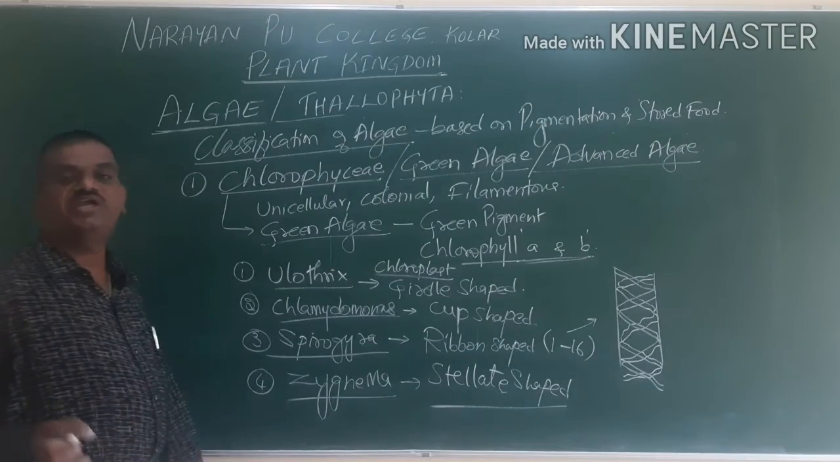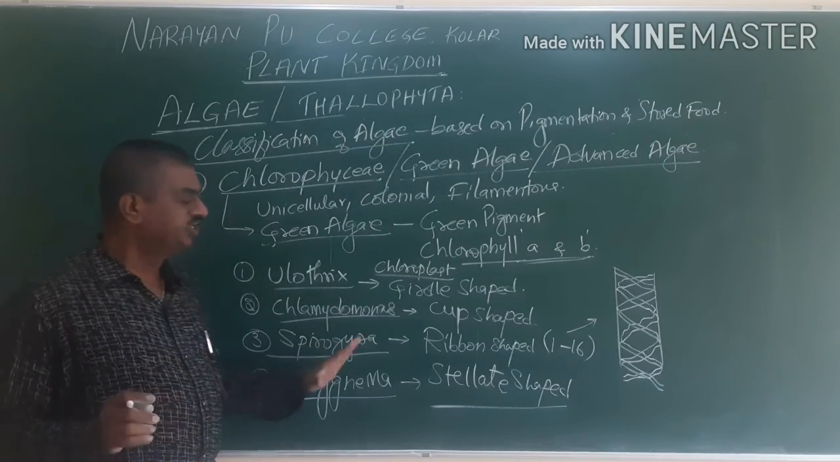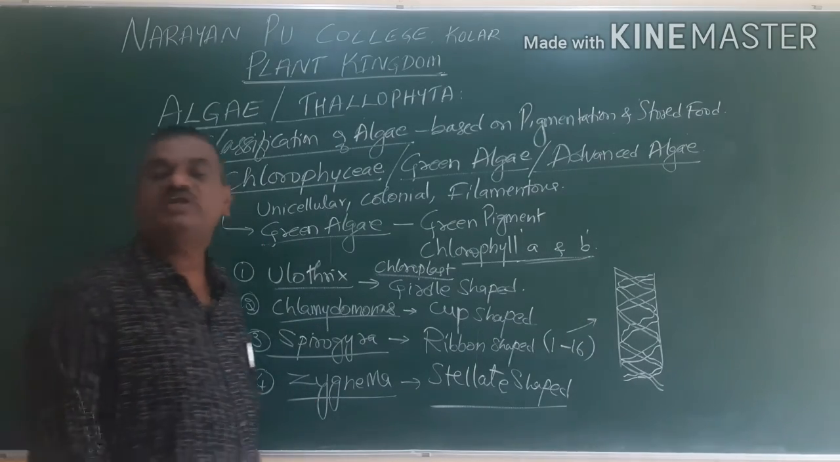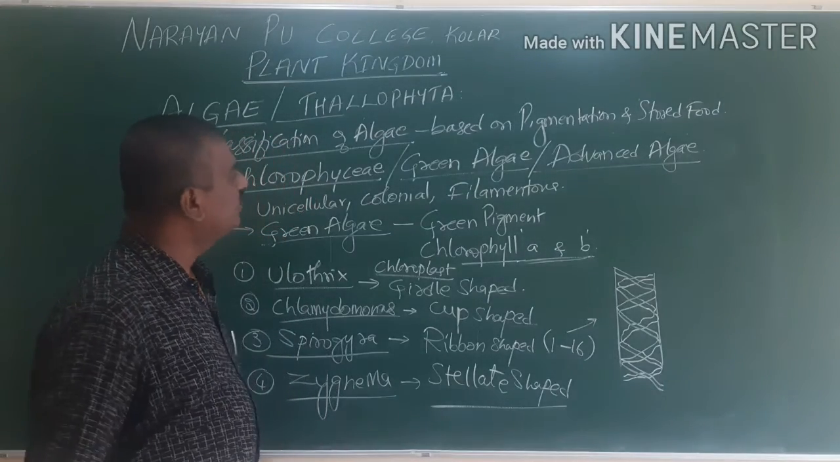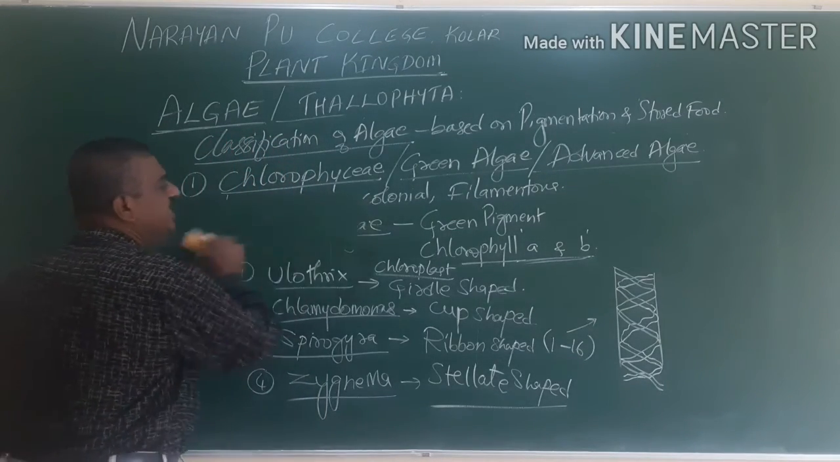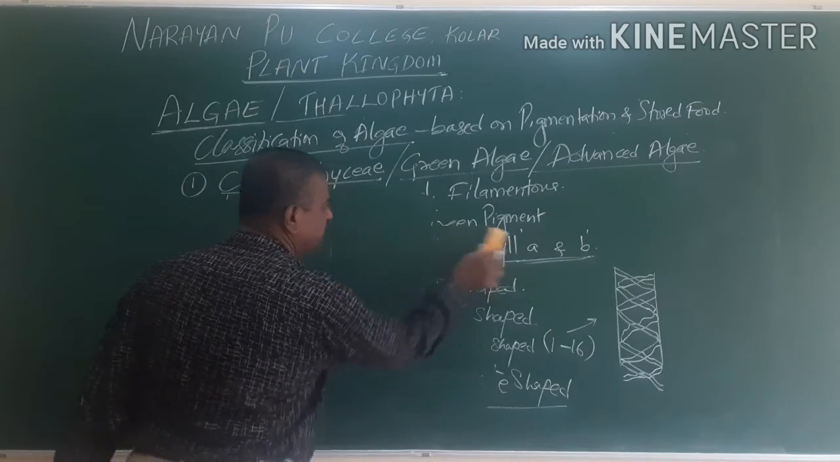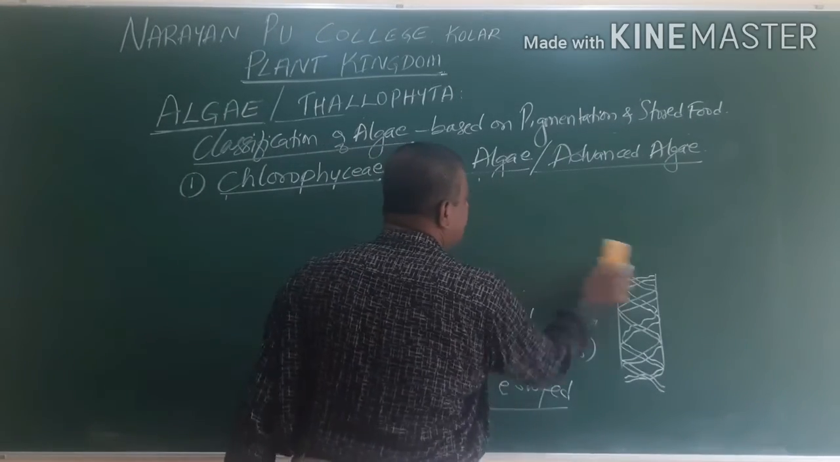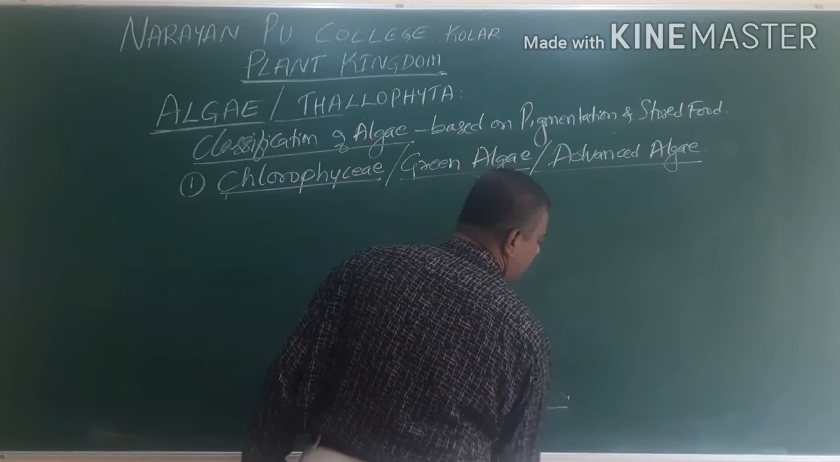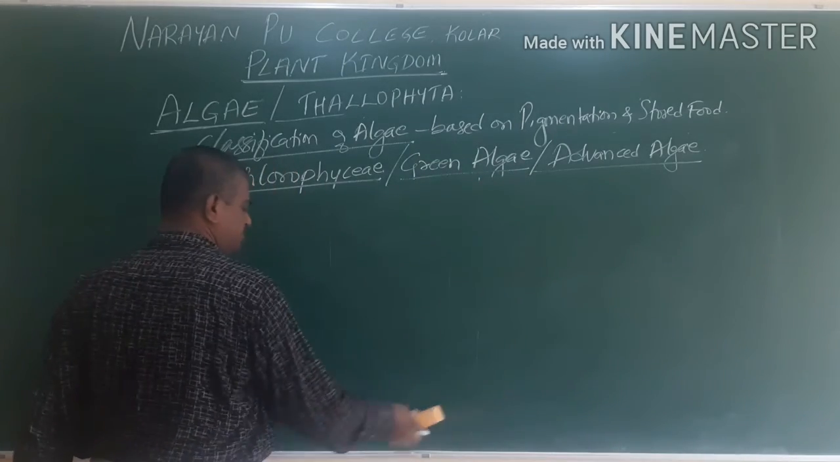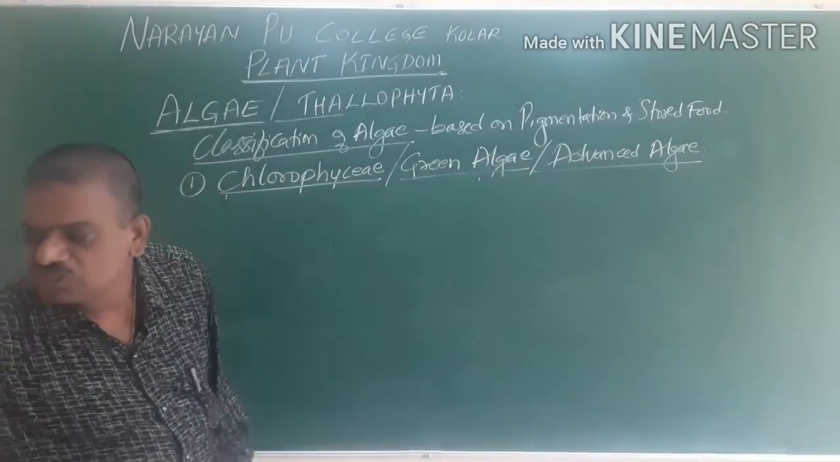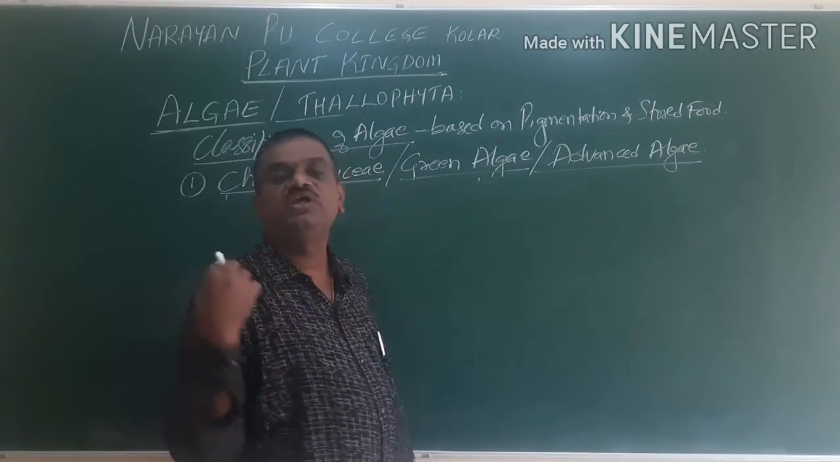Chloroplast is present in Zygnema. Based on the shapes, there are different types of chloroplasts. Now we step into the next one, based on the reserve food material. Here, based on the algae or chloroplast, the green algae of different types have been given. Now we are stepping into the reserve food.